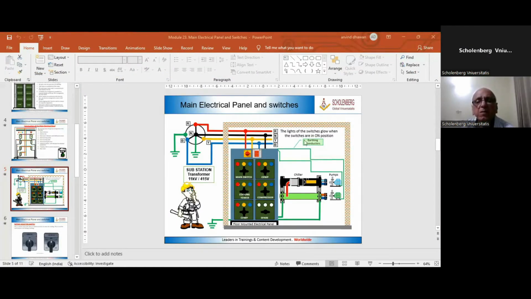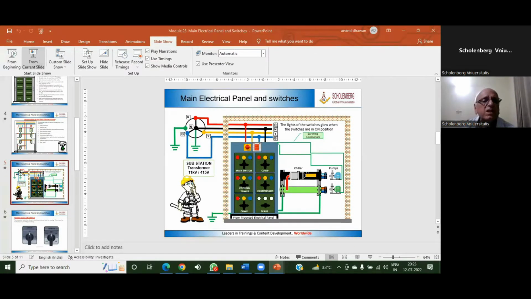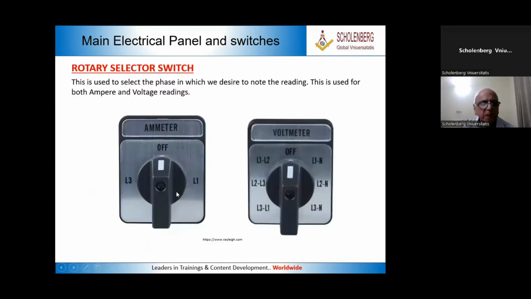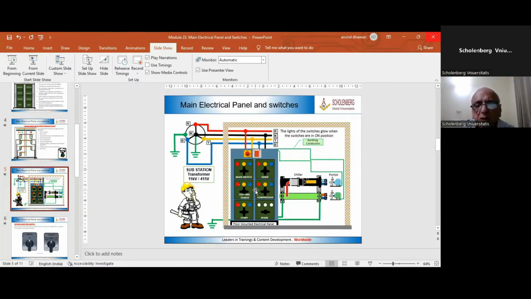See carefully. Slide show. The current slide. Now take a look at this. The main power comes here and it goes into the panel. Here are the main switch, condenser pump, cooling tower, compressor. Now these are the switches that I'm trying to show you.